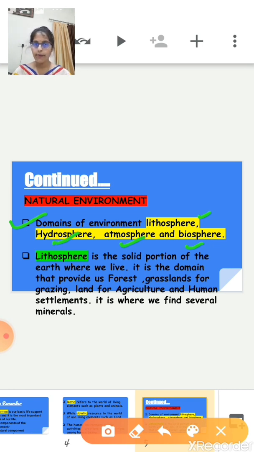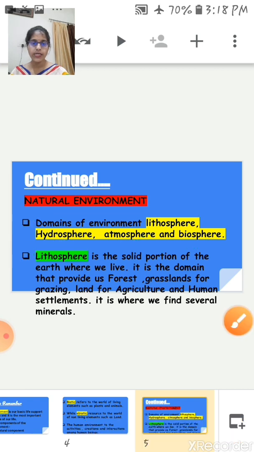Now let's understand one by one all these important domains of the earth. First one is the lithosphere. Lithos means land. It is the solid portion of the earth where we live, or we can say it is the uppermost or the top layer of the earth. It is the domain that provides us forests, grasslands for grazing, land for agriculture, and human settlement. It is where we find several minerals also, right? So this is the first important domain of the earth.